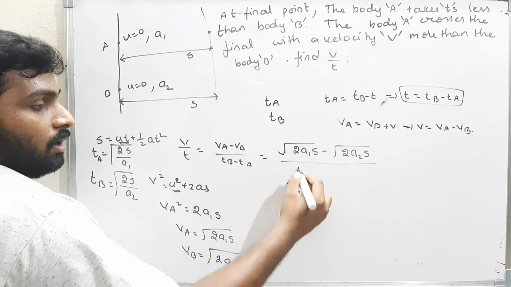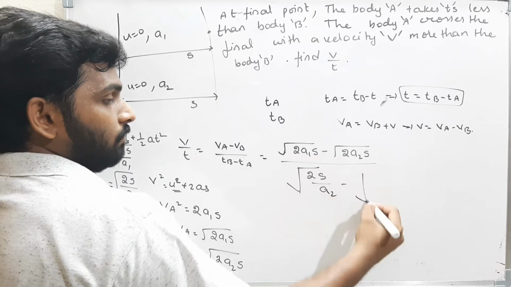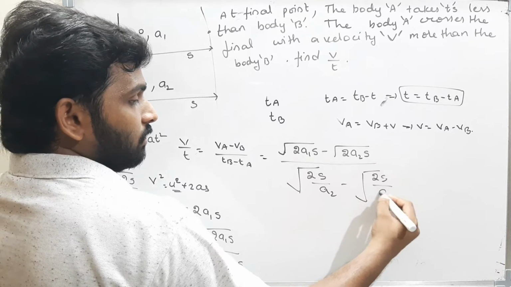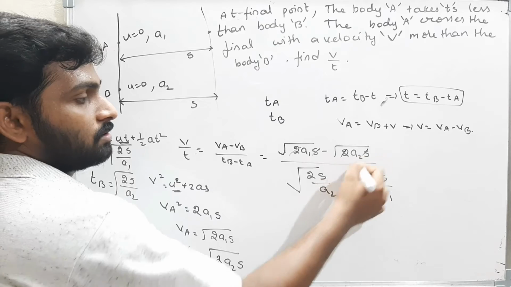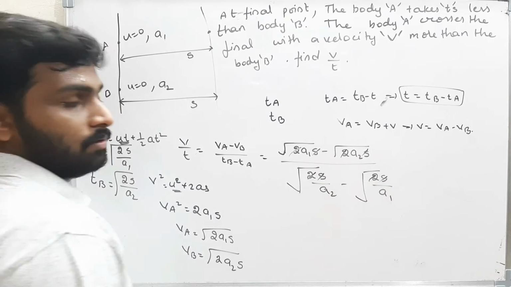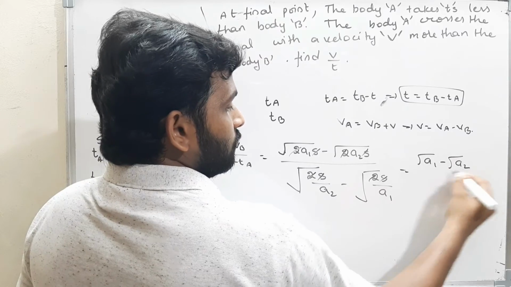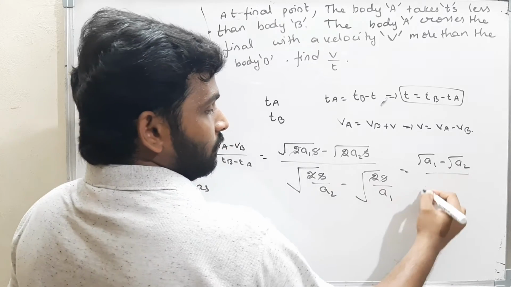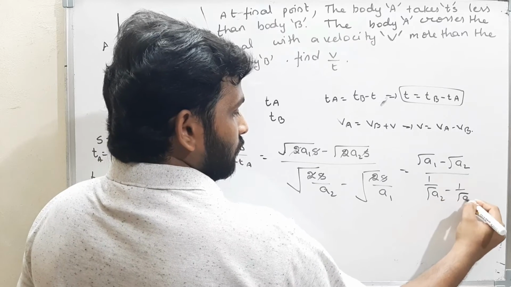What do you get? Under root of 2s by a2 minus under root of 2s by a1. Now the 2s cancel out. What's remaining? Root of a1 minus root of a2 by, here, 1 by root a2 minus 1 by root a1.